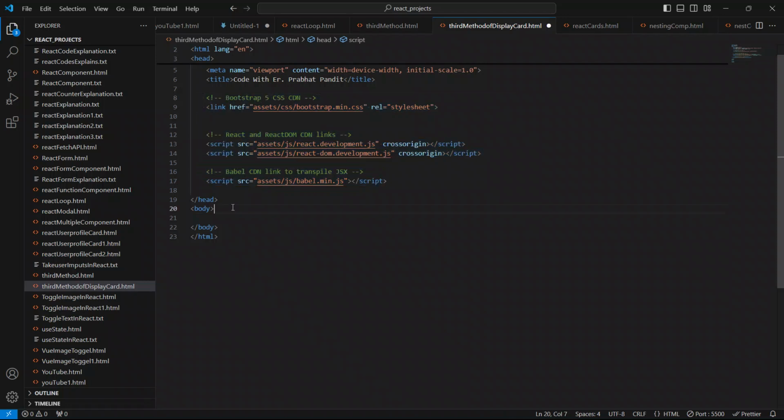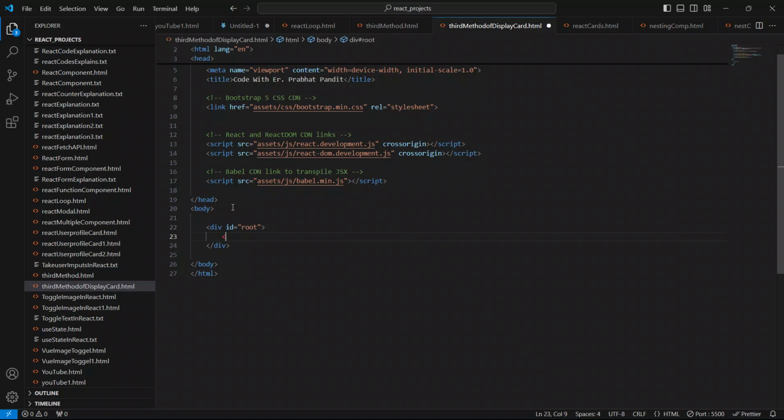Now first of all I'm going to create the container div, the wrapper div, where React.js is going to inject the output for the users. So I'm going to create a div, close it, and give the ID as root.